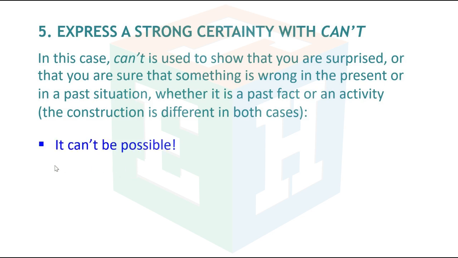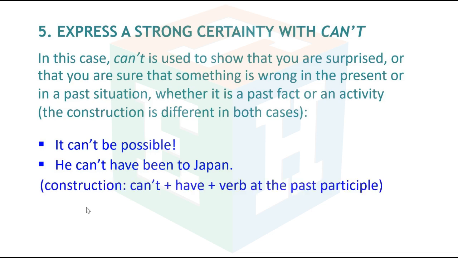It can't be possible. He can't have been to Japan. Construction: can't plus have plus verb at the past participle.